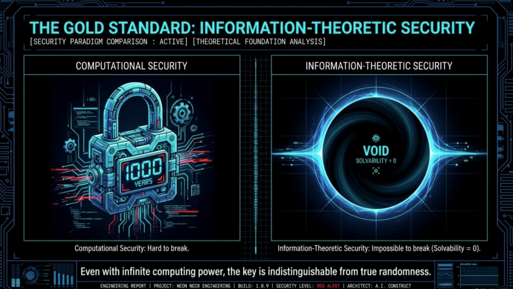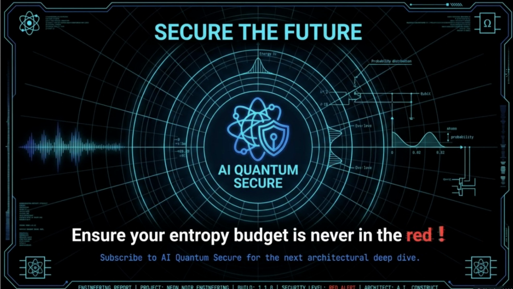End of briefing. We have reached the final checkpoint of this architectural deep dive. As we have seen throughout this session, the transition from physical photons to mathematical certainty is not an automatic process. It is a rigorous, calculated discipline. Our mission as architects is to move beyond the fragile assumptions of classical cryptography and master the laws of quantum mechanics to protect the data of tomorrow.